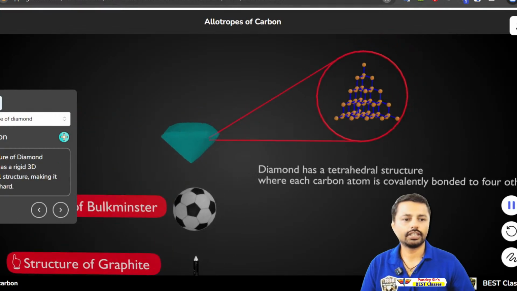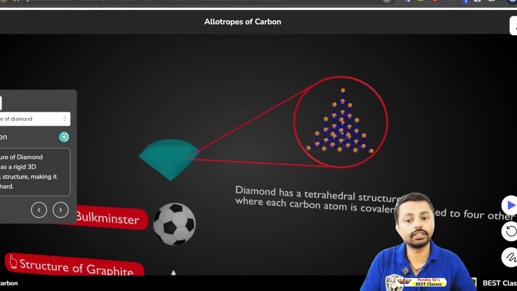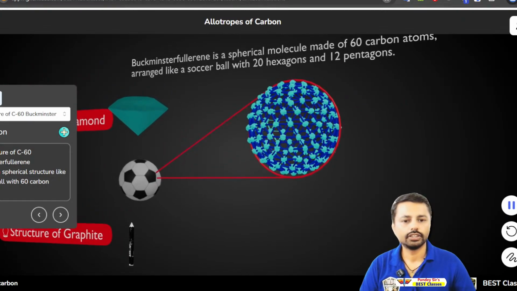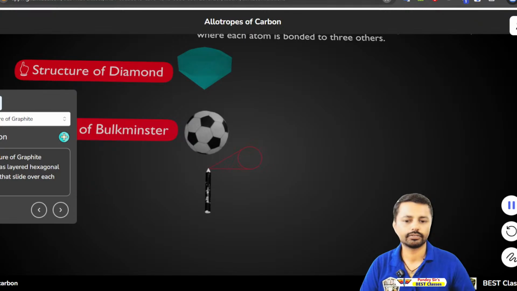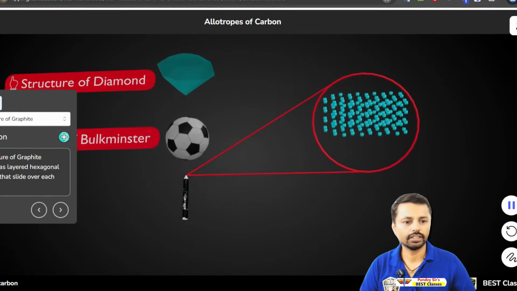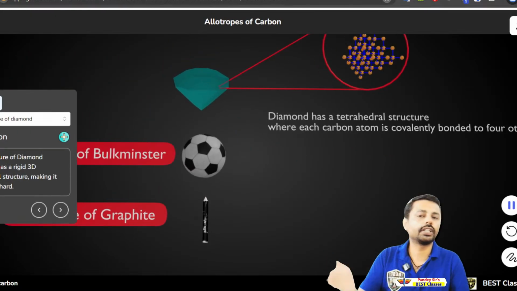See the 3D structure of diamond. Carbon atoms are arranged in a 3D structure. Now fullerene, see the ball-like or football-like structure. And this is the graphite structure. The graphite structure is like sheets, one upon the other.